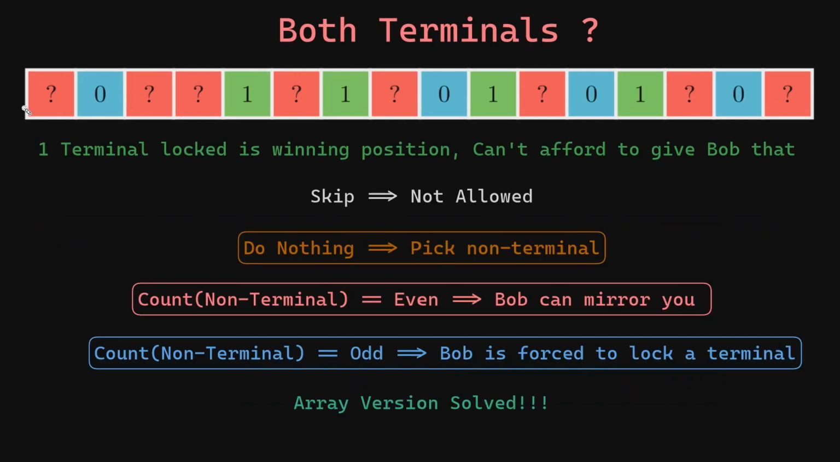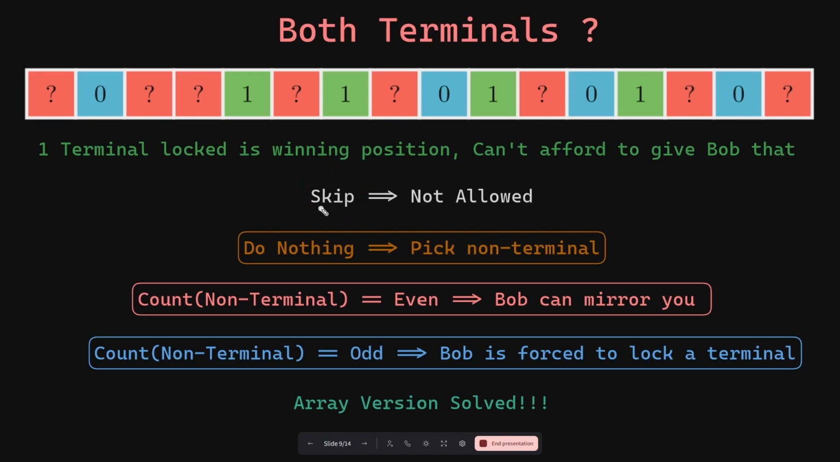In the last slide, we discussed that the position where one of the terminal elements is locked, suppose it is green, is always a winning position. Therefore, we cannot afford to give Bob that winning position. Therefore, our strategy should be to never ever lock the terminal element, because if you lock it down to green, Bob can also lock down the other terminal element to green and the score will be forever set to 0. But you also cannot skip your turn.